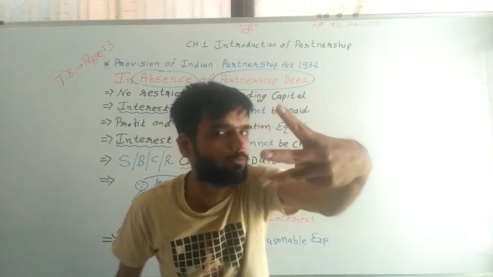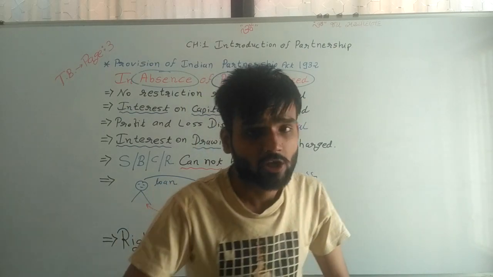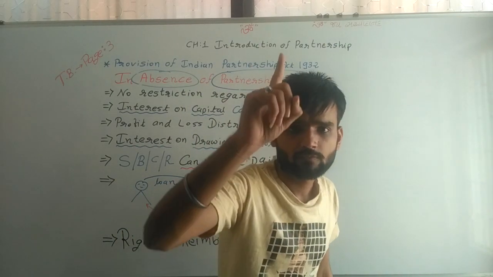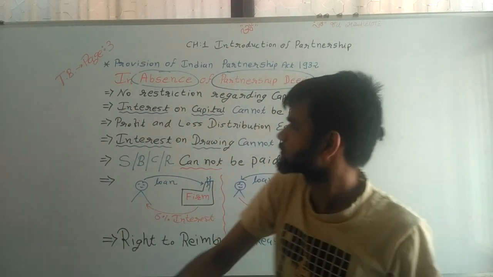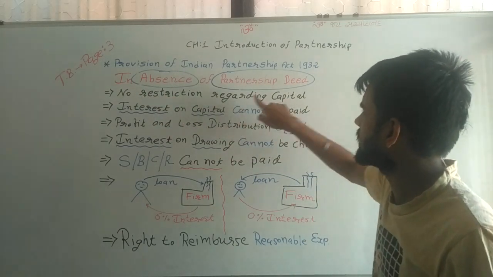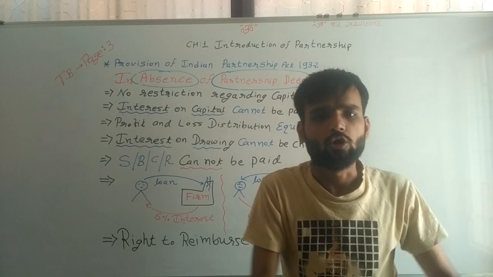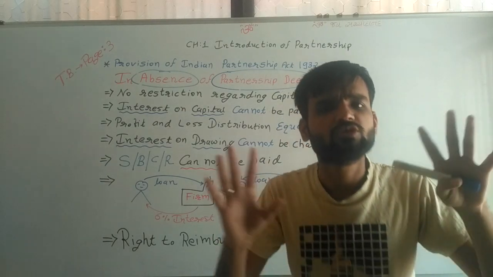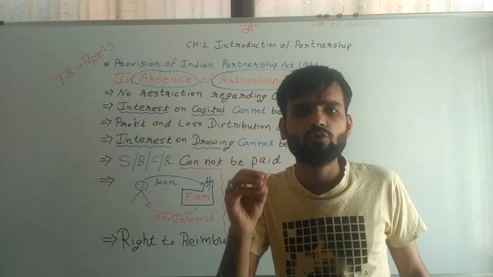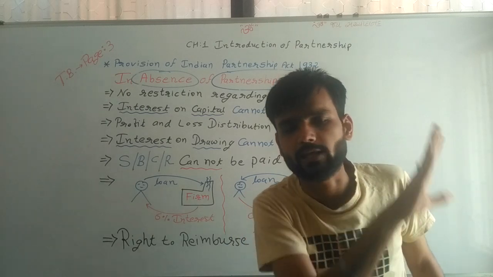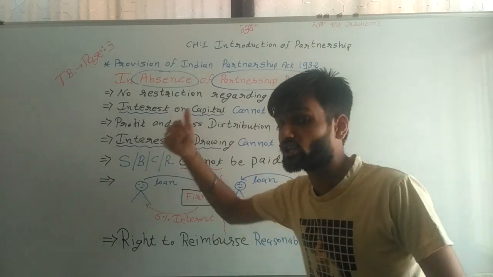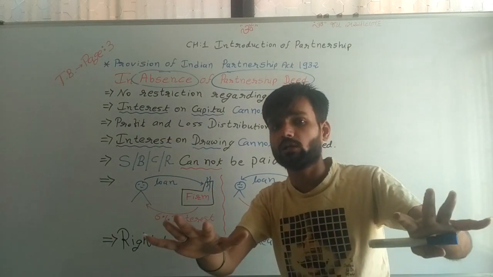So we have seen 3 points. Just understand please. First point is what? No restriction regarding capital. A partner can invest capital or can manage the business. There is no restriction for the capital. Second thing, interest on capital is also not paid to the partner.